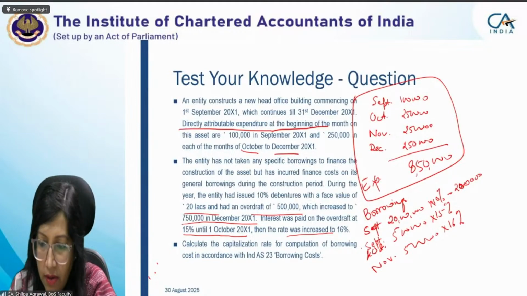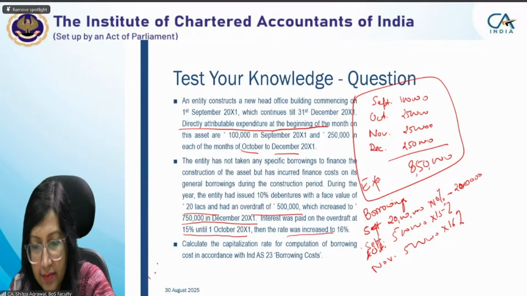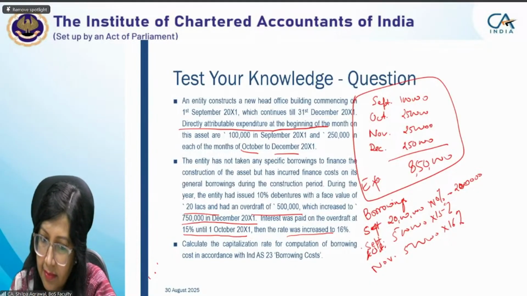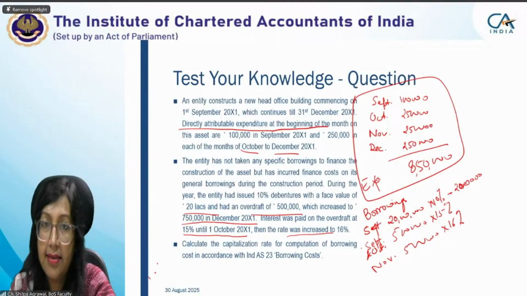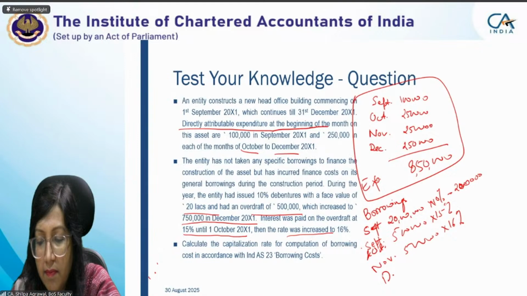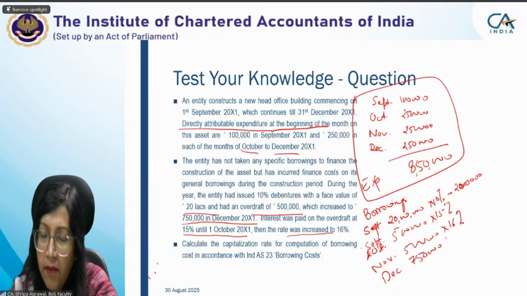Because on the first line, the entity constituted will continue till 31st December 2021. 4 months we have to compute the interest for the 20 lakhs. For 5 lakhs, it is increased from September, October, November, December. 7,50,000 is in December 2021, so is it from the first day of December or the end of December, how can we assume, ma'am?